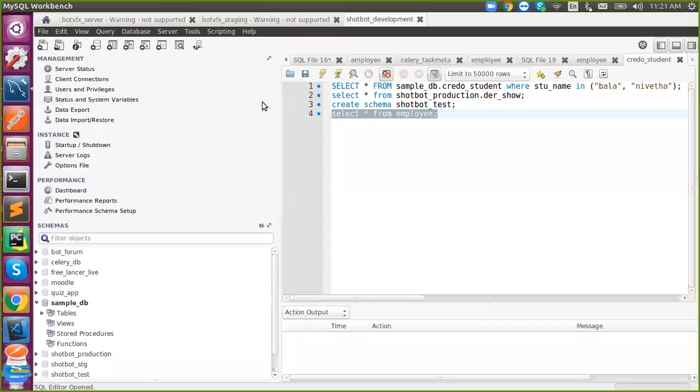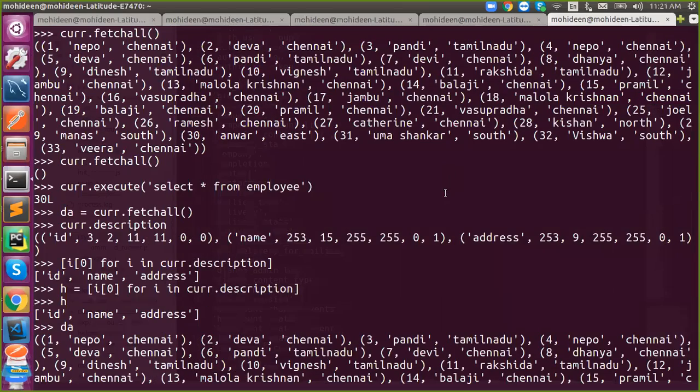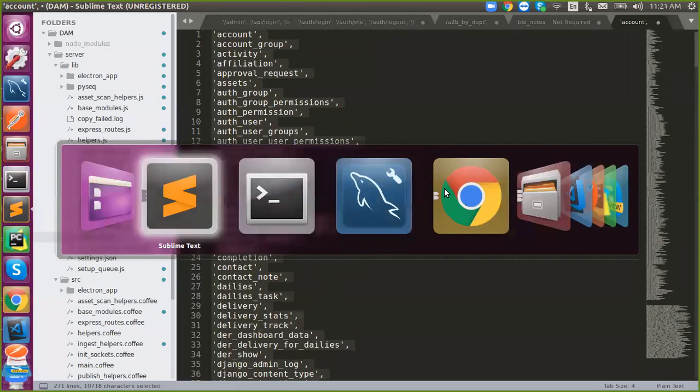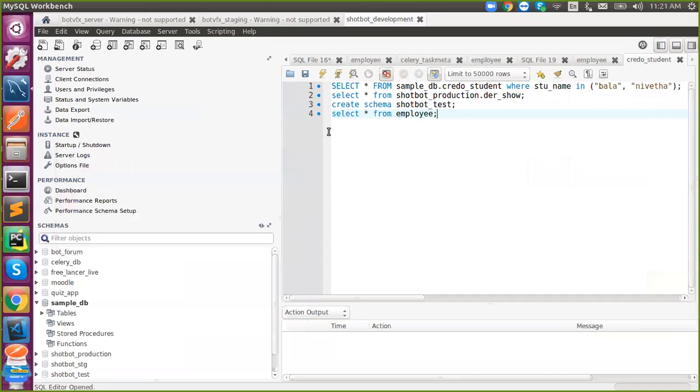A database developer has to prepare a query like this: insert into, right? But a Python developer will simply copy all of that and keep it in a list. I'll simply say for i in the list, and create just one simple insert query and replace the values. Python will take care of it. That is called automation. But a database developer has to prepare the insert query for various tables manually.